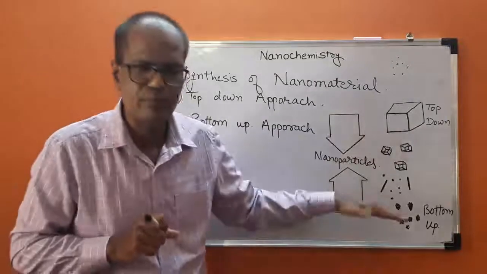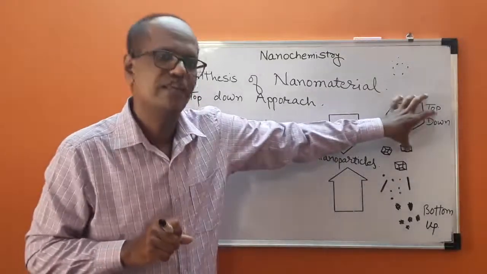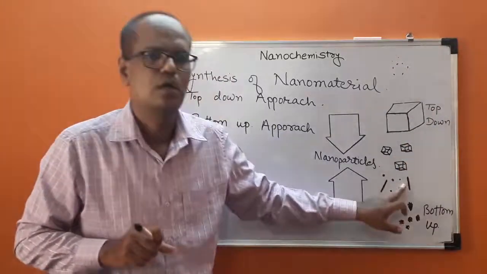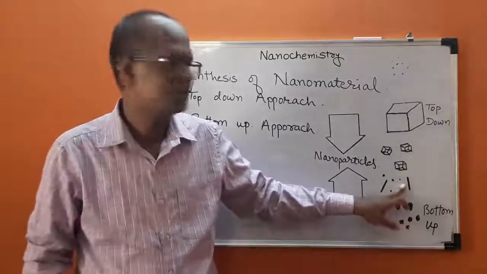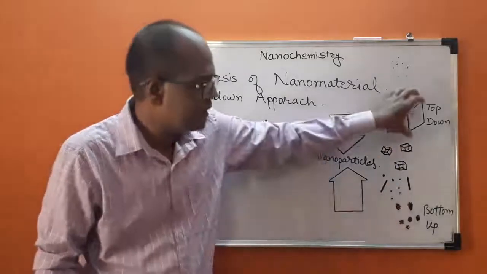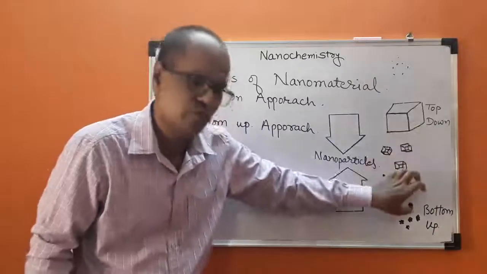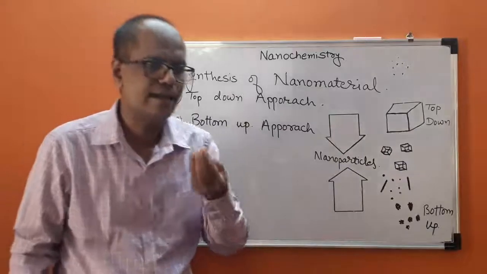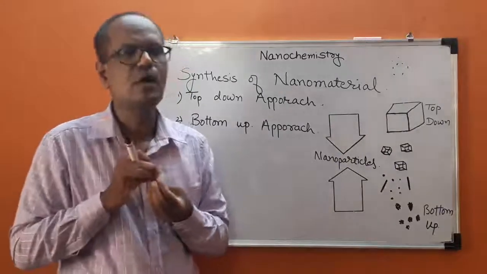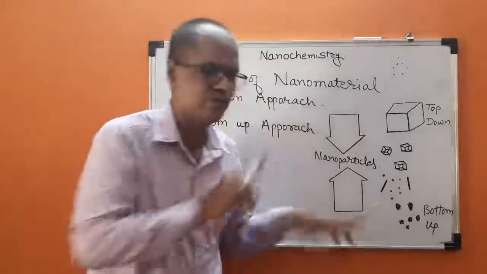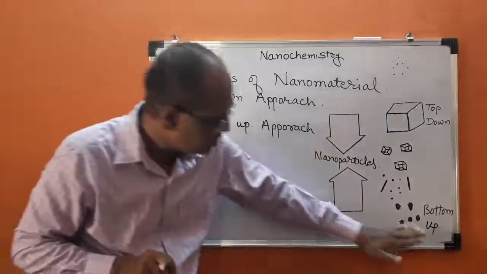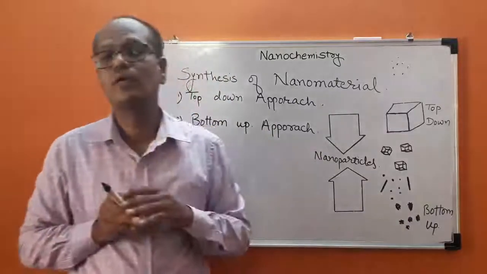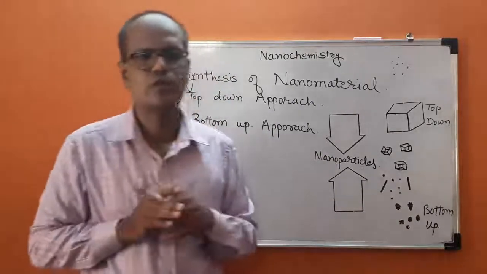In top-down approach, we are considering bulk material. We are going to cut it into pieces and we are getting smaller nanomaterial. That is nothing but top-down approach. Means from larger molecule to smaller molecule. In case of bottom-up approach, what we are considering? We are considering atoms. These atoms are arranged in a more complex way so as to form nanomaterial. Means from smaller substances, we are going to design our carbon nanotubes or nanorods or whatever it is.